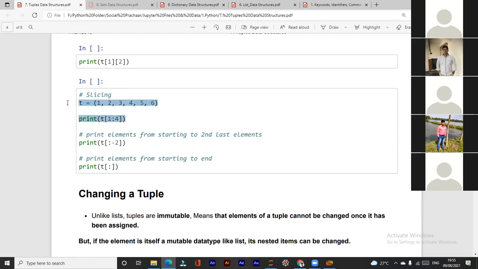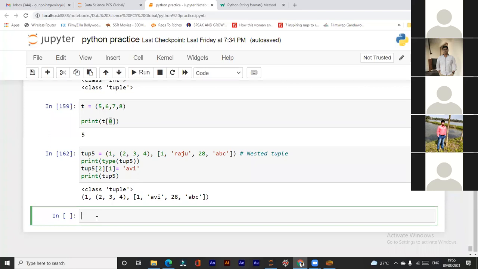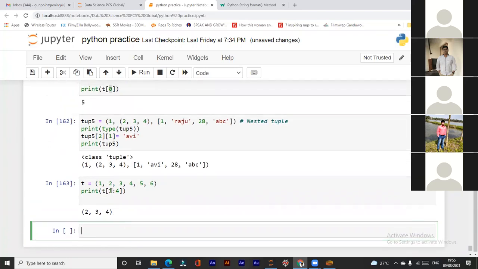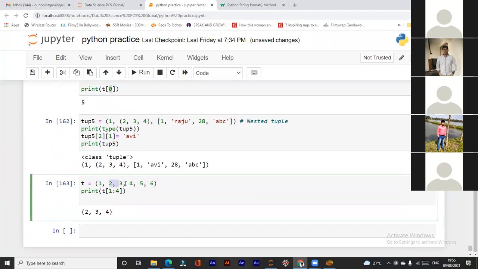Let's check that. Okay, now from index number 1, this is index number 1, 2, 3, only up to 3. I will not go up to 4. Okay, it's up to, not including the index number 4. So I have 2, 3, and 4. This is the index number 4, but we have to ignore this. We ignore the last number. Okay.